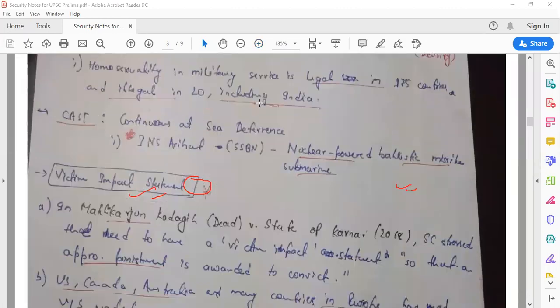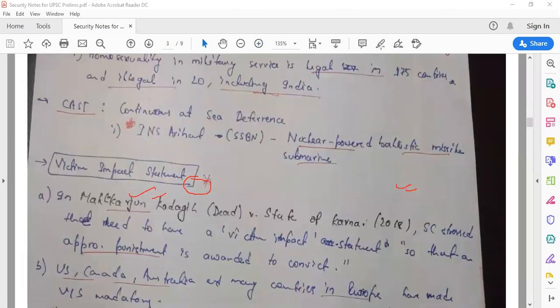Now let's talk about one more thing, and then we will wrap up military exercises. We'll talk about other stuff later on. So CAST is called Continuous At Sea Deterrence. All the naval ships and all those things which act as a deterrence at sea come under the part of CAST, Continuous At Sea Deterrence. INS Arihant is a part of it, which is an SSBN.